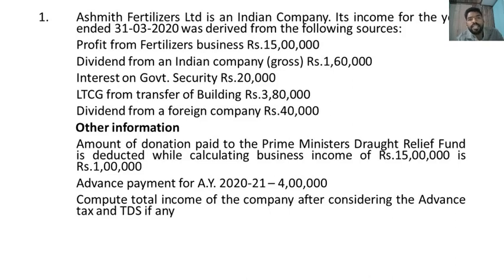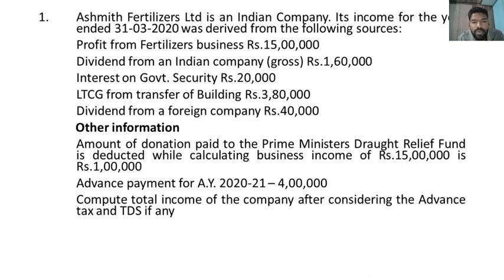Profit from fertilizers business, it's a business income. Dividend from an Indian company, we know it is exempt from tax. Interest on government security, it comes under income from other source. Long-term capital gain from transfer of building rupees 3,80,000. Dividend from a foreign company, it comes under other source and it is taxable.